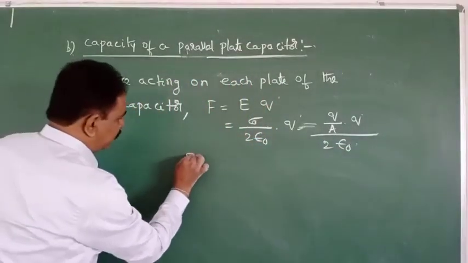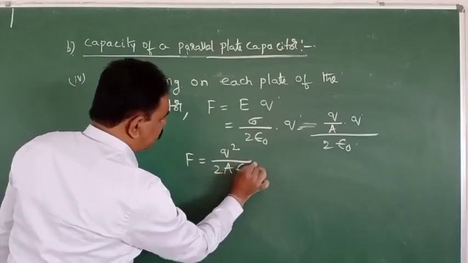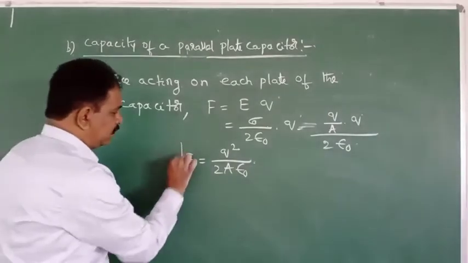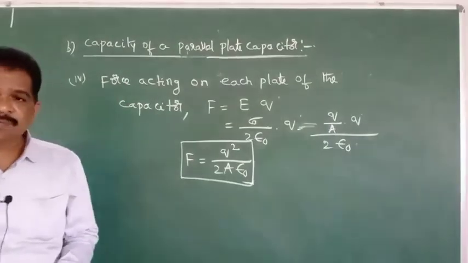Then F value is equal to Q square by 2A epsilon naught.